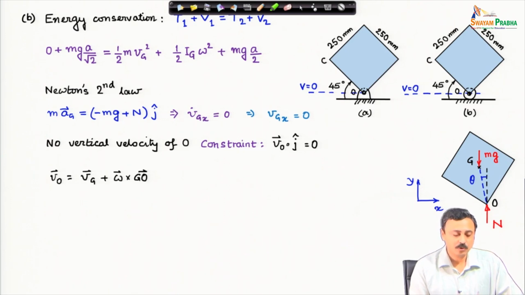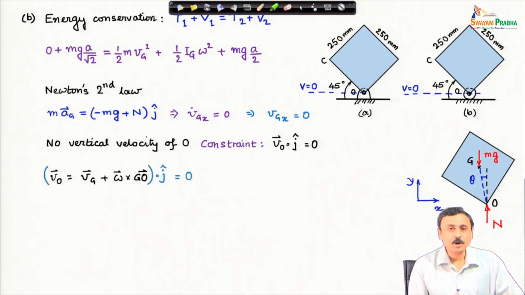Now, velocity of O is velocity of g plus omega cross g O. Both these points are on the same rigid body, so there is no V rel. Therefore, this is the expression of velocity of point O in terms of velocity of the center of mass. Omega is the angular velocity of the body and g O is the vector from the center of mass to the corner.